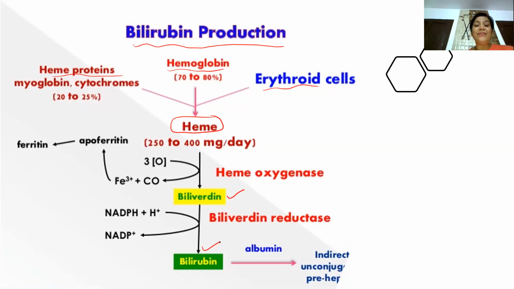The enzyme which forms biliverdin is heme oxygenase, and the enzyme which converts biliverdin into bilirubin is a reduction, biliverdin reductase. Now, as I told you, bilirubin is a lipophilic molecule, so it will bind with albumin to form indirect unconjugated bilirubin.